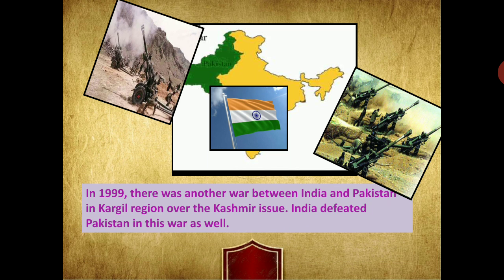At that time, India defeated Pakistan in this war as well. So we can see that in the year 1991, a lot of changes took place in the political setup, and we are going to see how they also affected the Indian economy.